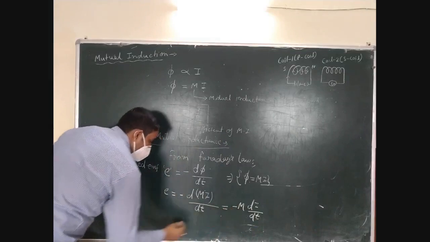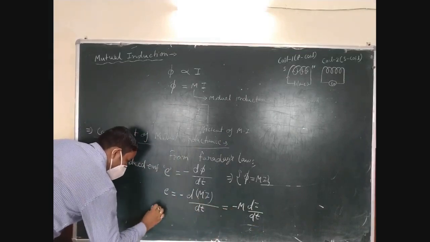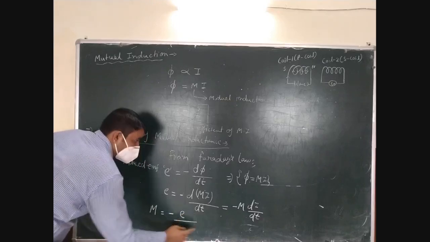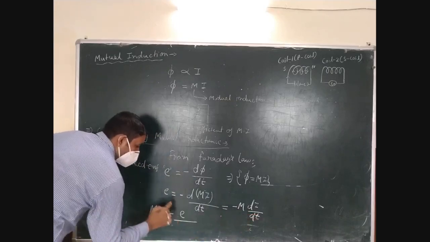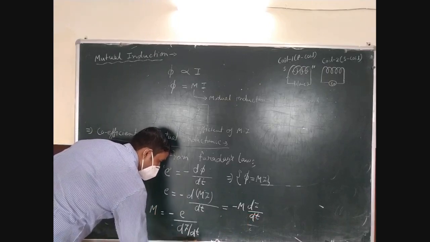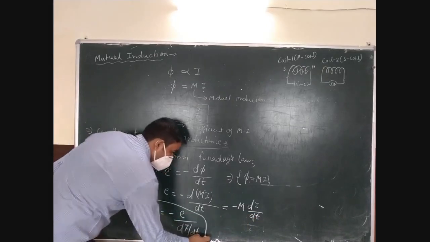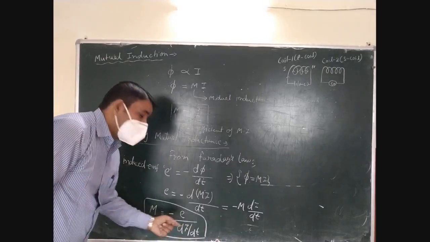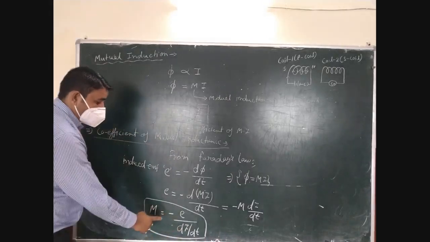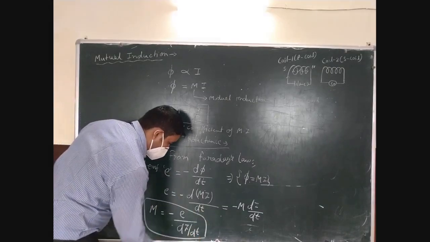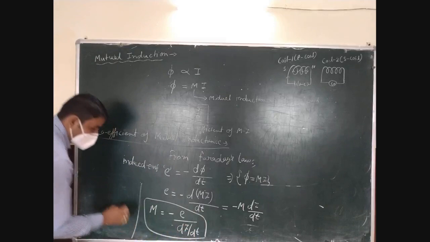Now we need to calculate this M, so M is equal to minus E upon di over dt, with di over dt in the denominator. This is the value of the coefficient of mutual inductance between the two given coils.